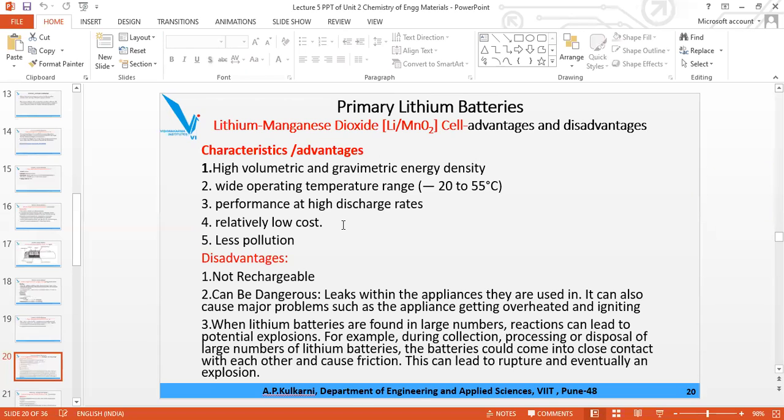But what are the disadvantages? It is not rechargeable. So you use it as long as the electrolyte is there and the oxidation-reduction reaction occurs, and then you have to throw it out.